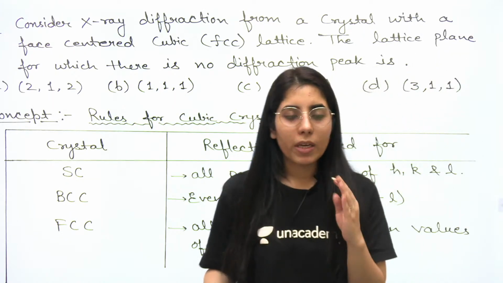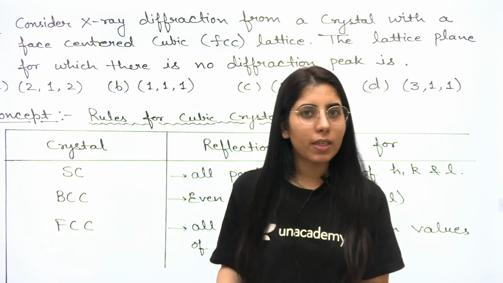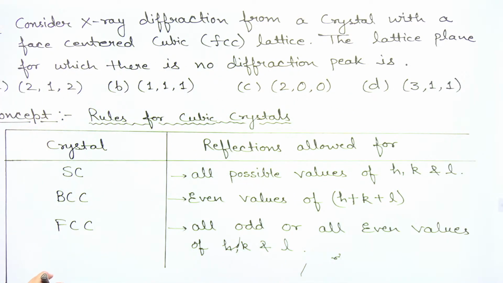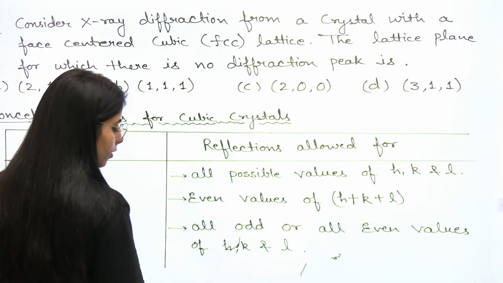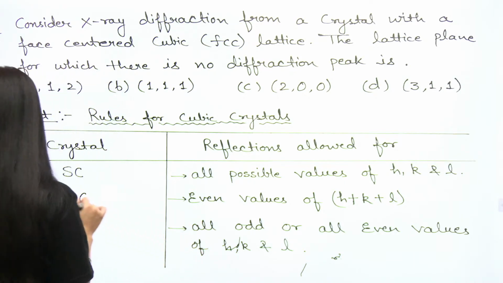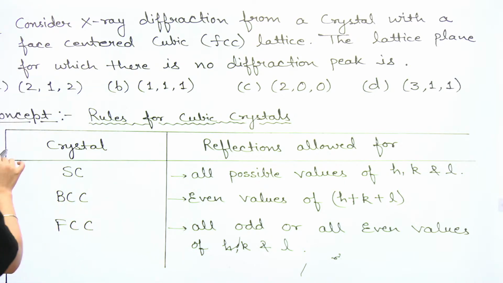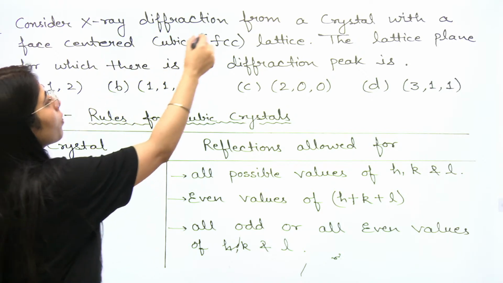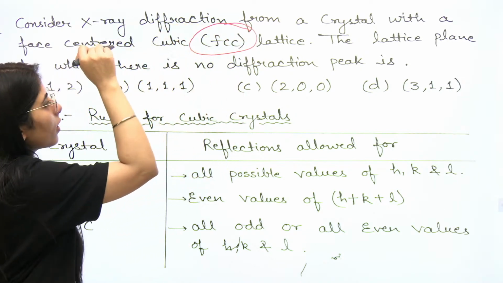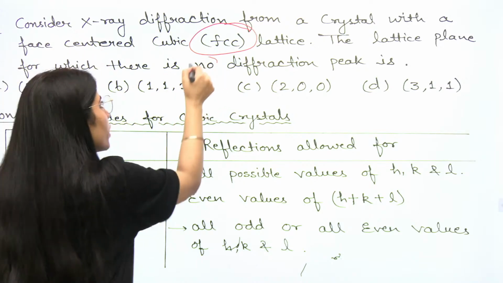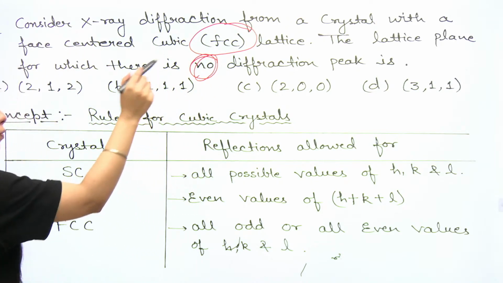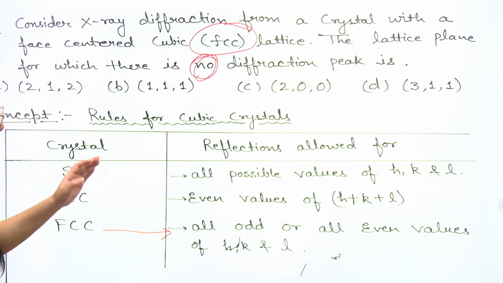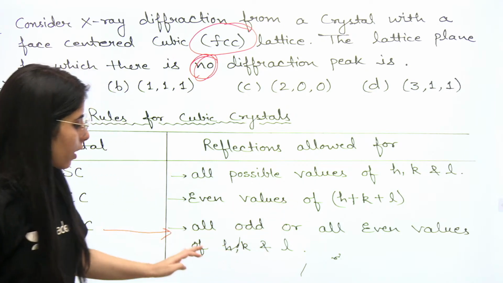I will let you know in which year it was asked and what statement was given in the question. Clear? See guys, in this type of question, once you have got to know the type of lattice, that is FCC, now they are asking that there is no diffraction peak. What is the condition for FCC to get the diffraction peak? It is all odd or all even values of HKL.